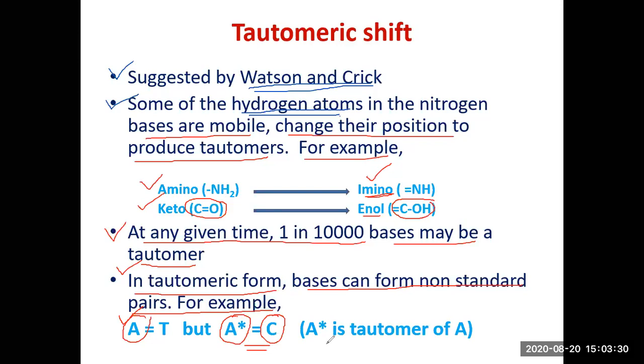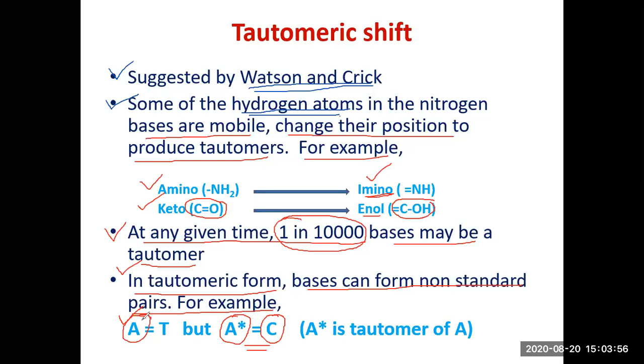Please try and understand what I'm saying. Only 1 in 10,000 bases at any given point of time may actually be undergoing the tautomeric shift. And precisely at that time when that particular base is getting replicated, if it undergoes a tautomeric shift, then its pairing potential is altered.